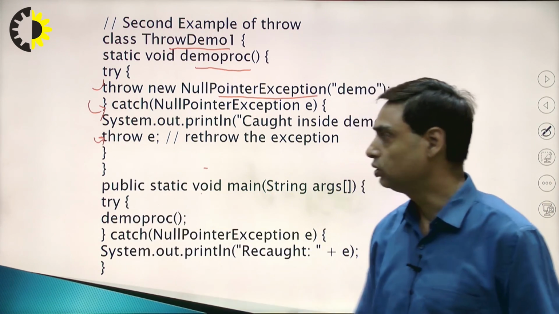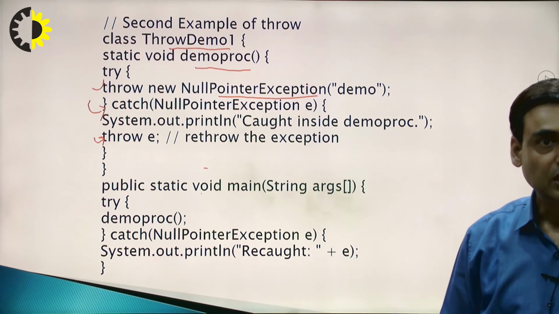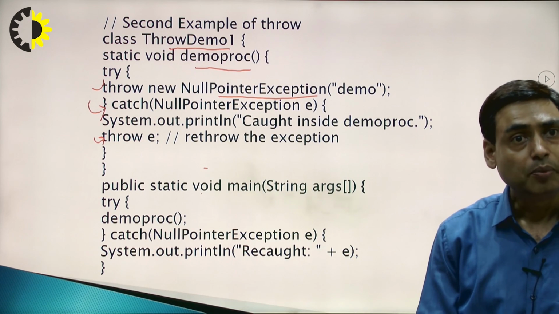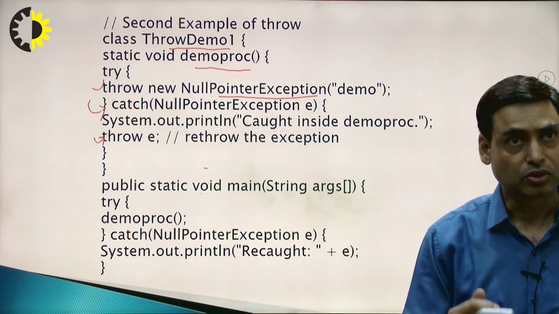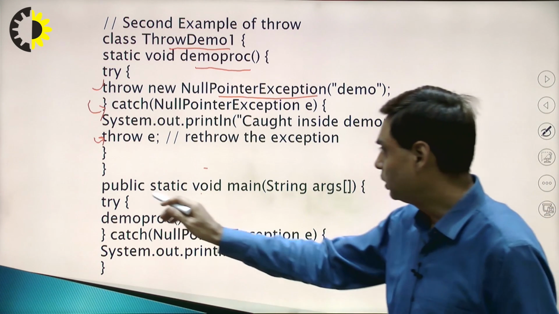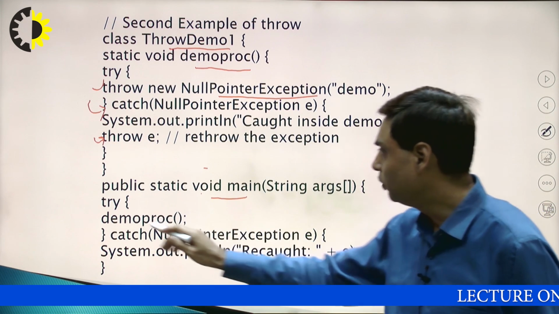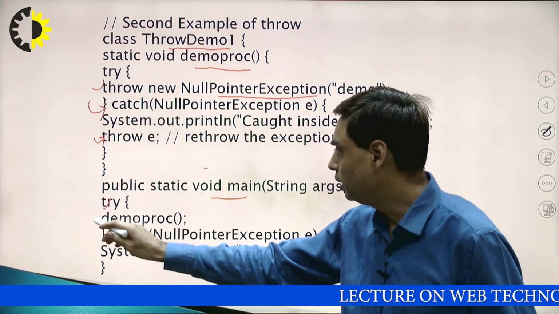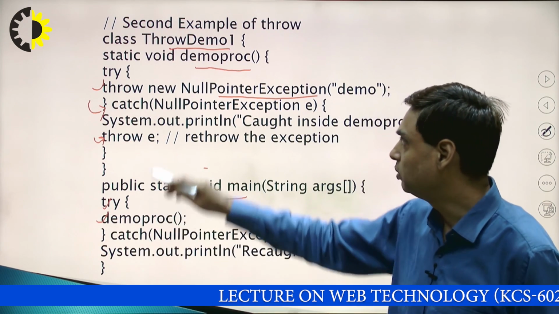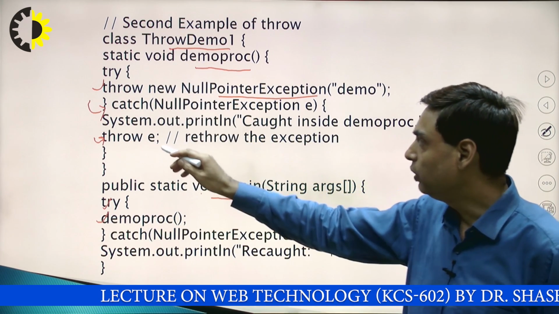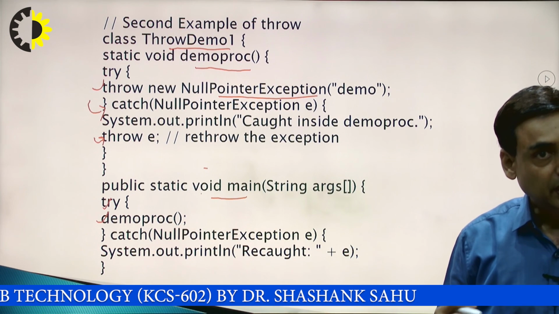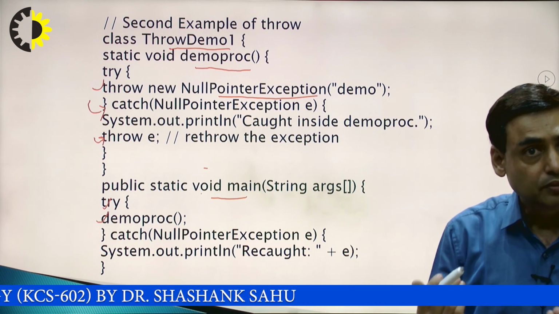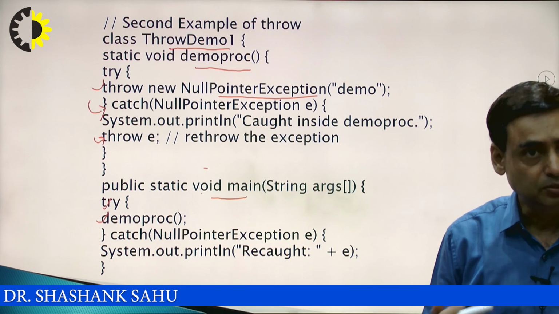When we rethrow this object, what will happen? It will go to the main method, because the main method calls this procedure. In the main method we have a try block, and demoProcedure is called here. The rethrown exception will be caught by the caller function, which is the main function.